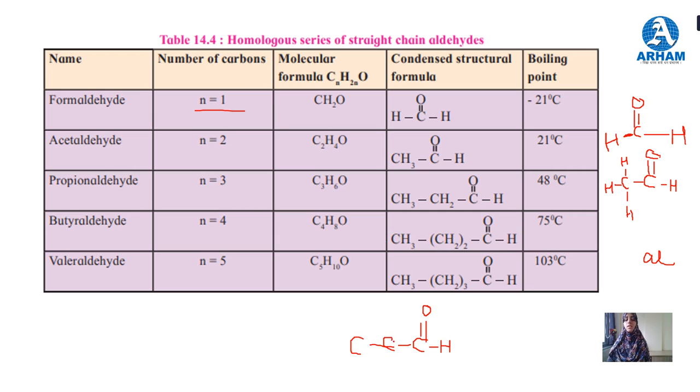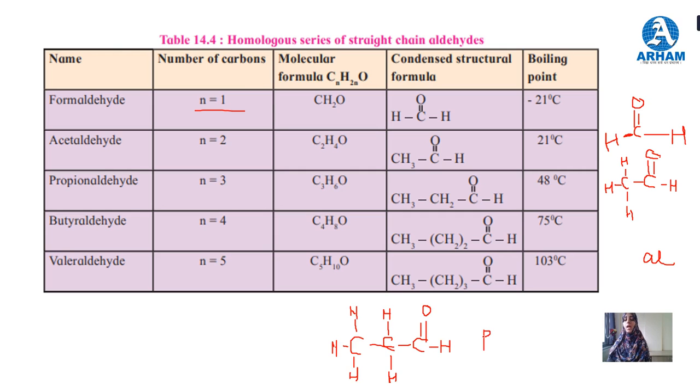Now add hydrogen. This carbon is attached to the carbonyl carbon and the next carbon, so 2 valencies are remaining. Fulfill these valencies with hydrogen atoms, CH2. The last carbon contains only 1 bond, so the remaining valencies are 3, CH3. Draw the structure like this. This is called propionaldehyde or propanal.